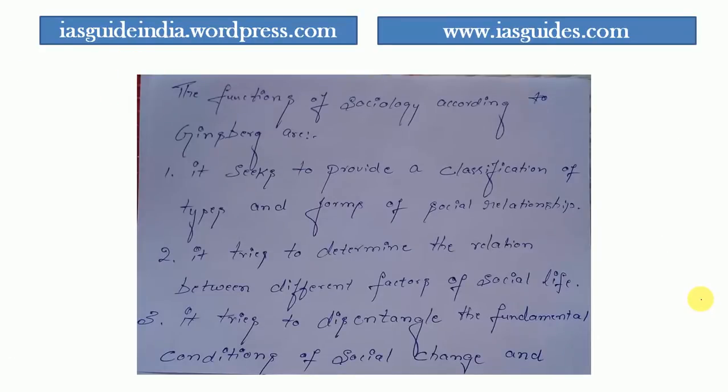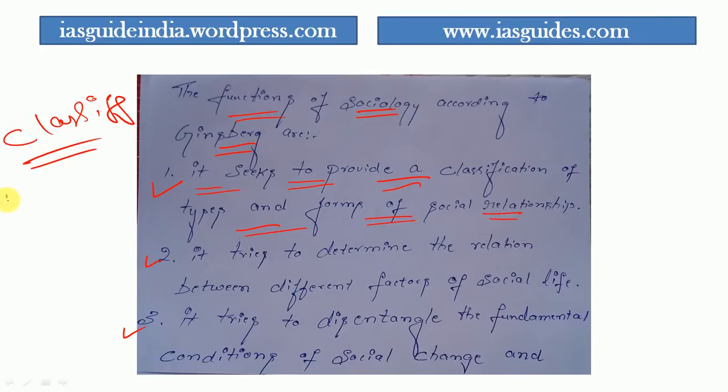And Ginsberg also tells about the functions of sociology. According to him, these are the three functions of sociology. First, sociology seeks to provide a classification of types and forms of social relationship. It classifies the types plus the forms of social relationship.